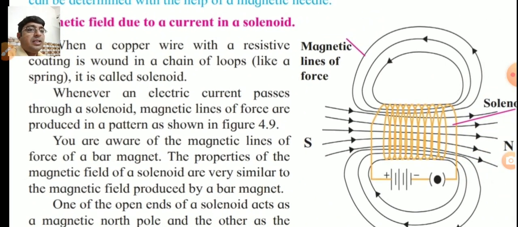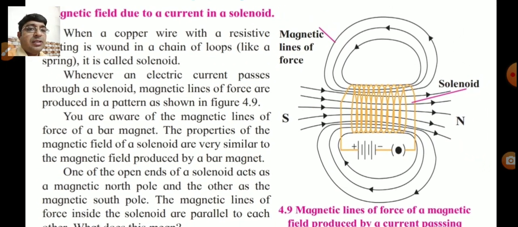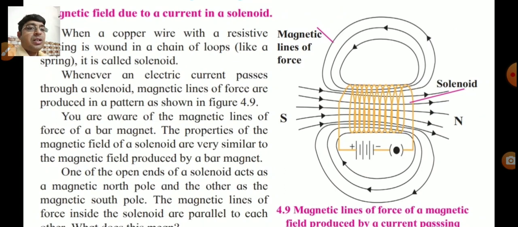Whenever an electric current passes through a solenoid, magnetic lines of force are produced in a pattern as shown in the figure. You are aware of the magnetic lines of force of a bar magnet from the previous standard.